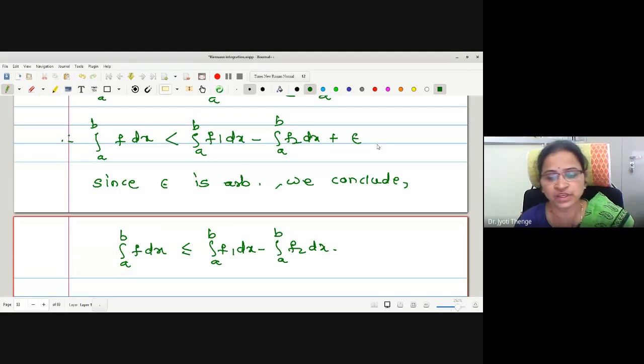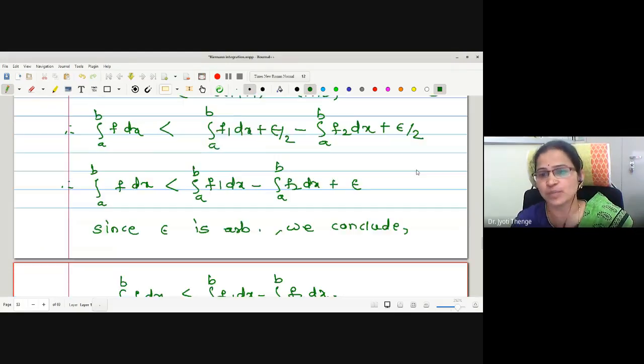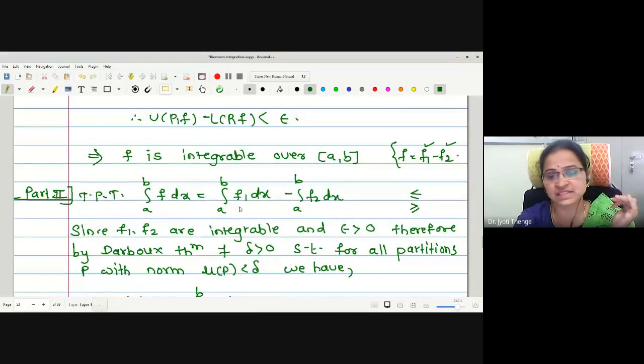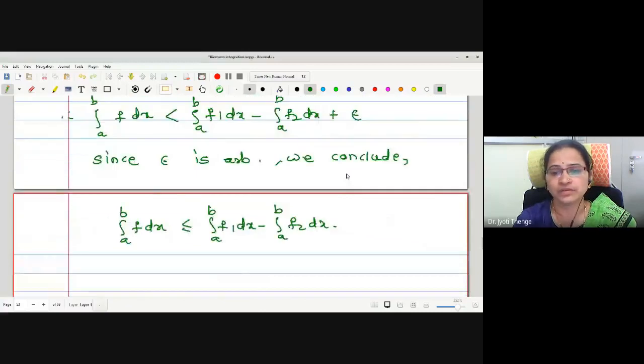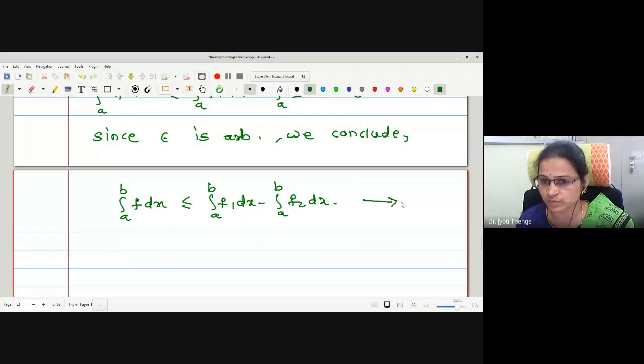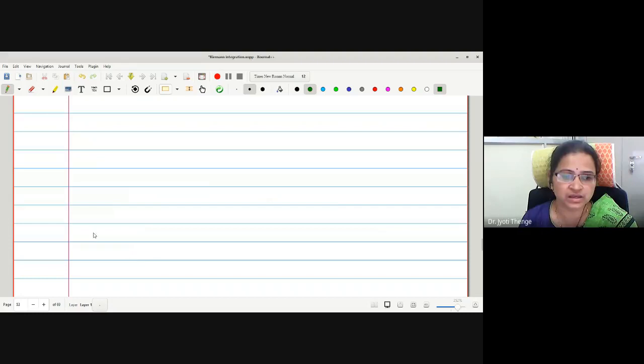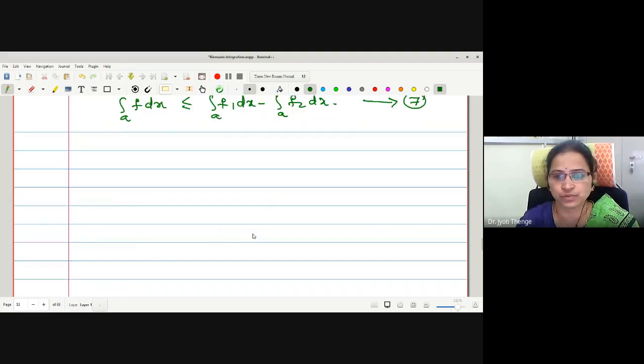Okay. Therefore here if you observe, this is the one part of the inequality we have proved. Integration f dx is less than or equal to the right hand side. Now it remains to prove the reverse part. Before that, let me call this as equation number 7. Now to find the reverse part of the inequality, we will just replace f1 and f2 by minus f1 and minus f2.